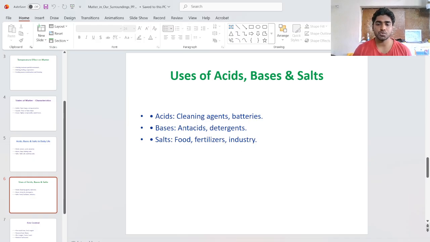Then bases are used for antacids. When a person has an acidity problem in their stomach, the doctor will prescribe antacids. Another one is detergents. For detergents, for cleaning, we use bases. Then salt. What are salts used for? Salts are used in food and the fertilizer industry. For fertilizers, the soil needs salts as electrolytes.